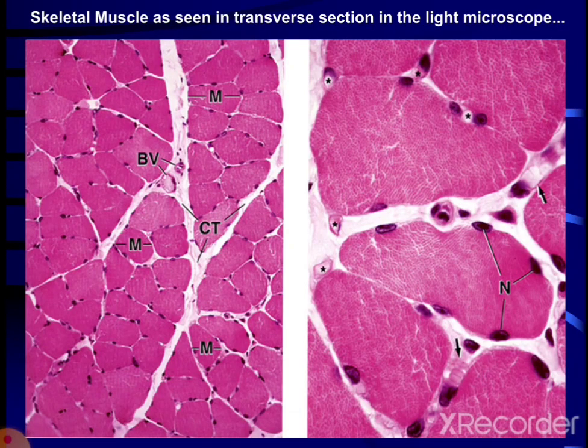This is the longitudinal section, this is the transverse section of the skeletal muscle, in which we can see the nucleus at the periphery, and this is the longitudinal section in which we can see again the nucleus at the periphery and light and dark bands.